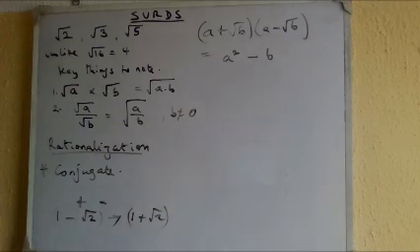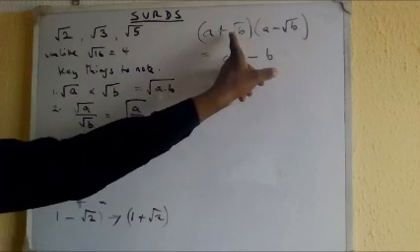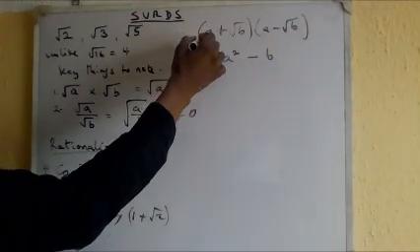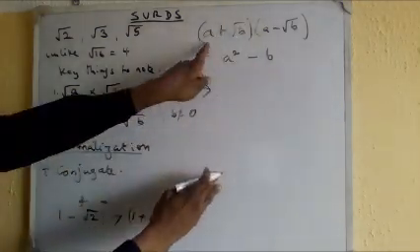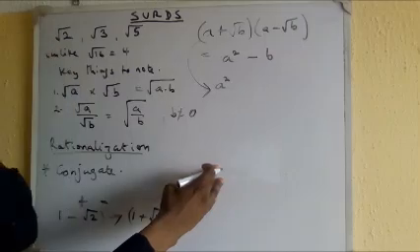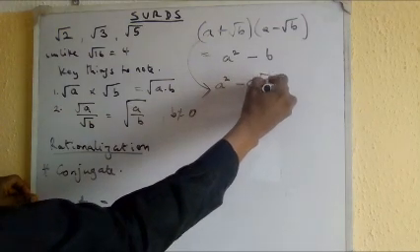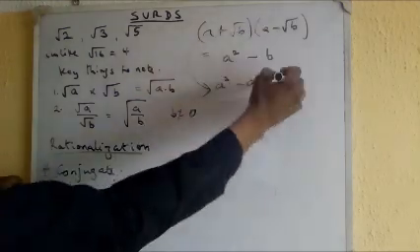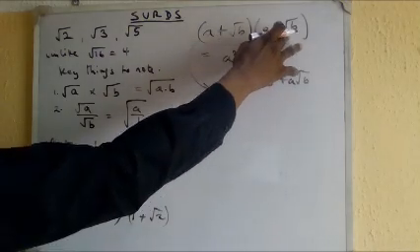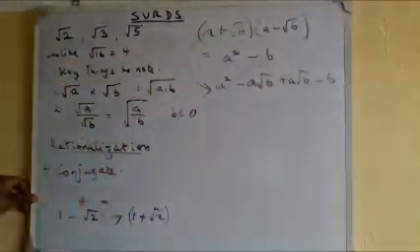Because if you take it as difference of two squares, this is A squared. If root B and root B meet, the roots will disappear and it becomes just B. Normally, if you want to go by the expansion, let me expand it. See, A times A is A squared. A times minus root B is minus A root B. Then root B times A is plus A root B. And root B times minus root B is minus B.